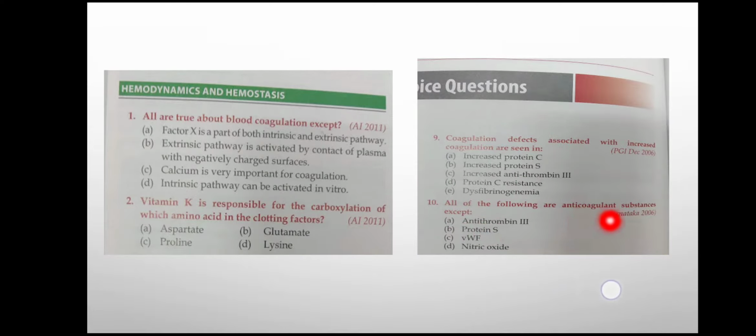All of the following are anticoagulant substances except: antithrombin 3. Antithrombin 3 is anticoagulant. Then protein S, again it has anticoagulation properties, because it inactivates factor 5 and 8. Then von Willebrand factor, it has procoagulant properties because it stabilizes the factor 8. It is circulating in the body bound to factor 8, so it helps in the coagulation, and also it helps in the primary hemostasis to cause the platelet adhesion. So VWF has procoagulant properties, not anticoagulant.